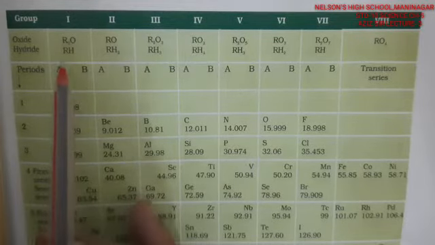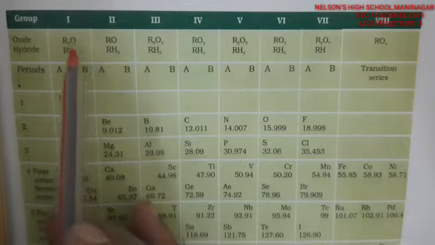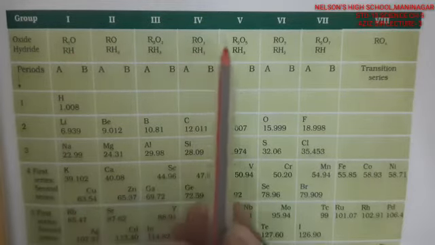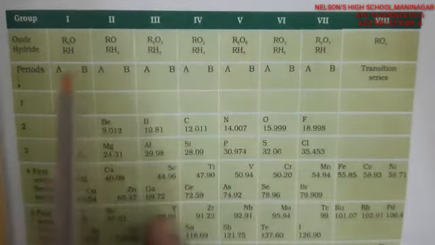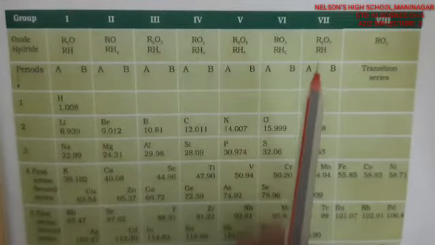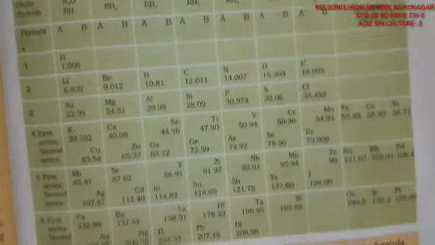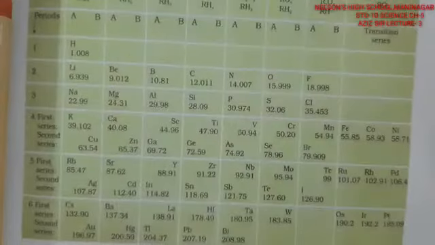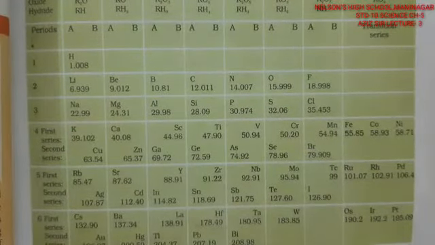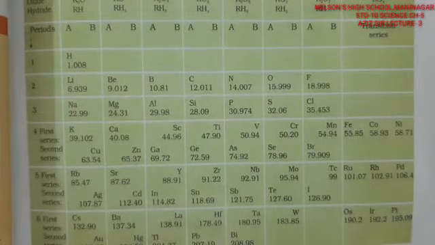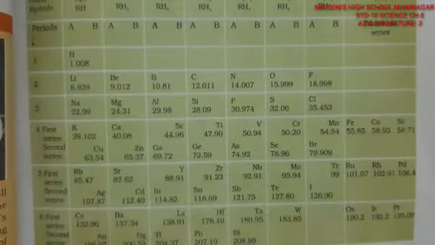So R is an element, H is hydrogen, O is oxygen. You can see the oxide formation and hydride formation mentioned in the periodic table. This is Mendeleev's periodic table, which is given in your classwork textbook, Table 5.4.